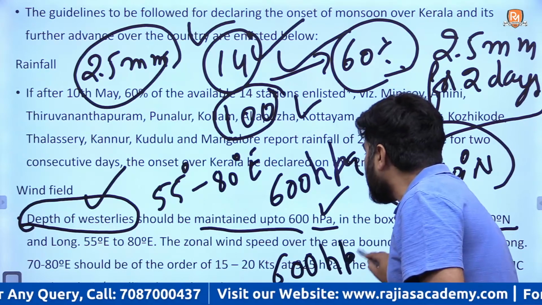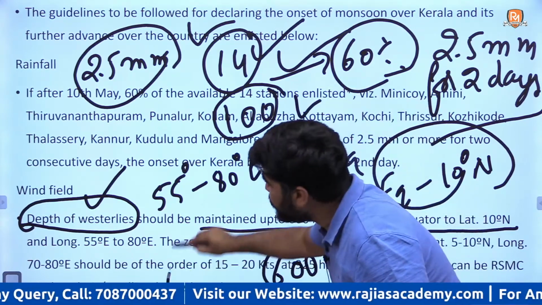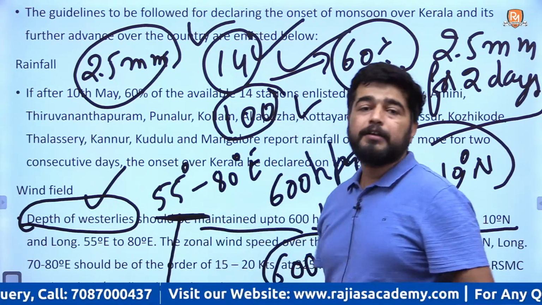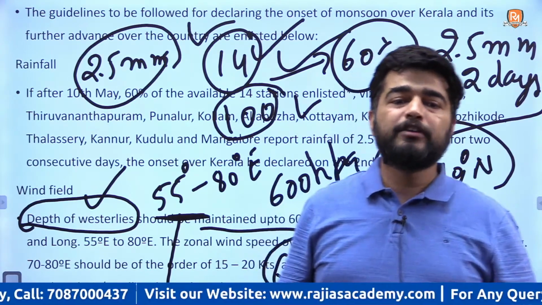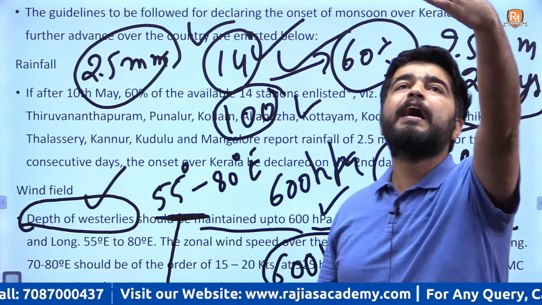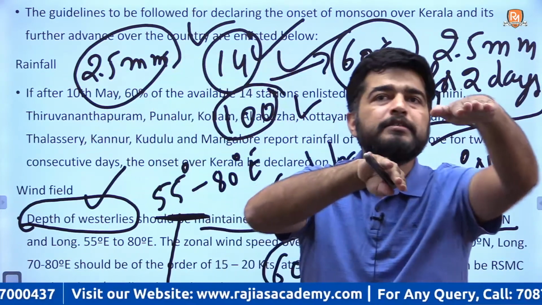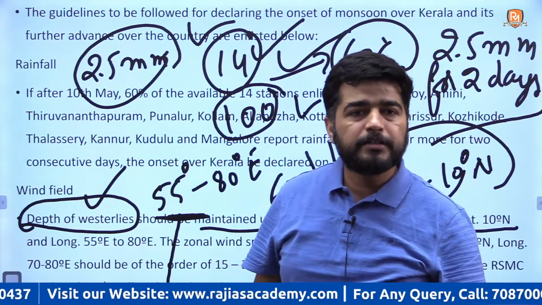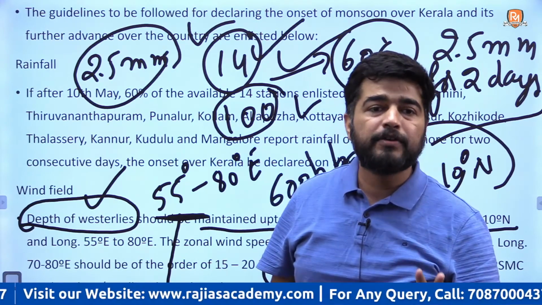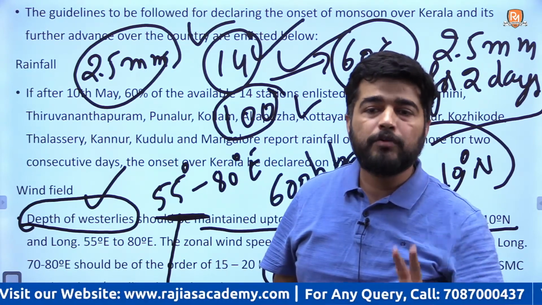Getting my point or not? So up to that height there should be south westerly winds established, and this is the second condition for your onset of monsoon.